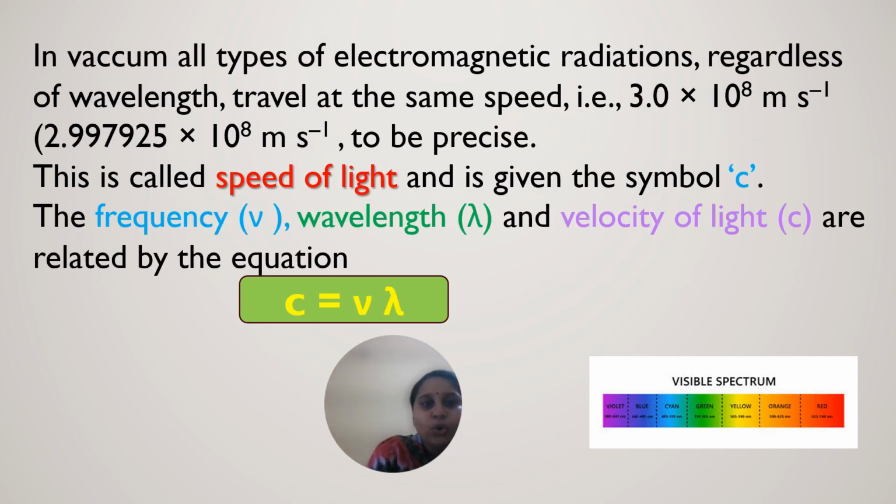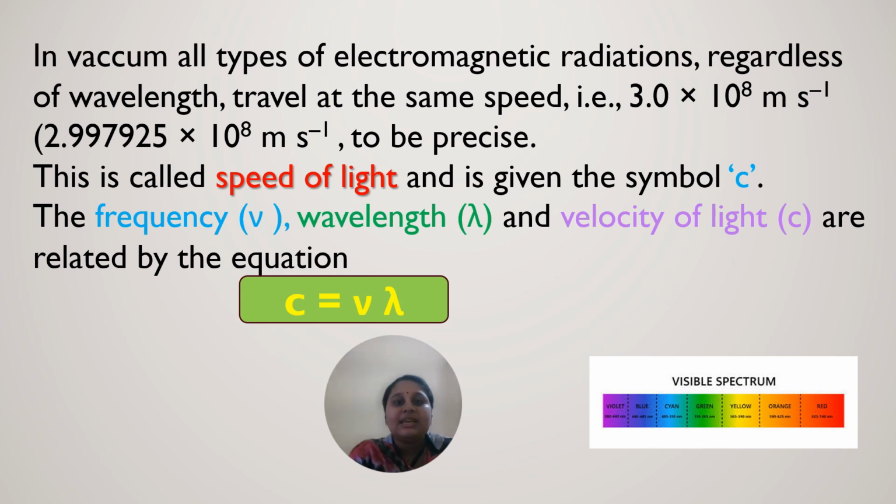So in vacuum, all types of electromagnetic radiation, regardless of wavelength, travel at the same speed, that is 3 into 10 power 8 meter per second. Irrespective of the wavelength, the electromagnetic radiation travels with the same speed. This is called the speed of light and it is represented by the symbol c.